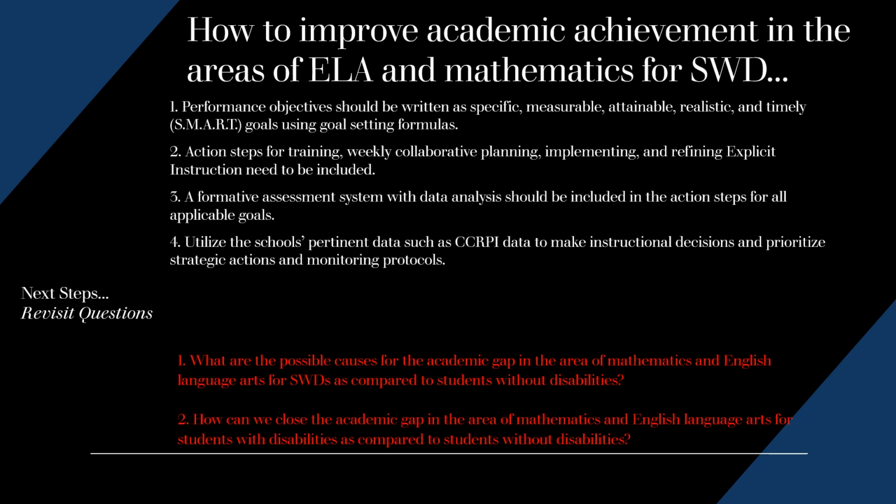As we close up this data overview session, I want you to continue thinking about the possible causes for the academic gap in the area of mathematics and English language arts. Possibly do some action research, break down the data further into objectives and standards for the tests, see where the students are lacking and where we need to add improvements. And as we come together for the next session, we will discuss ways that we can close this academic gap after you are able to identify the specific areas that are included in the academic gap.